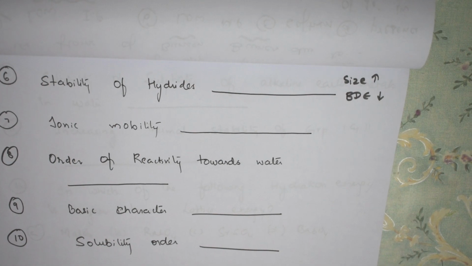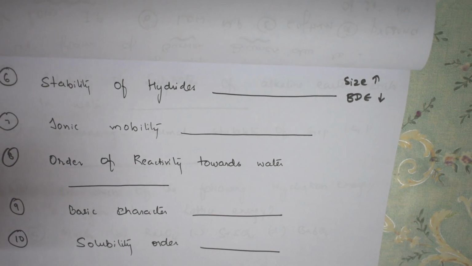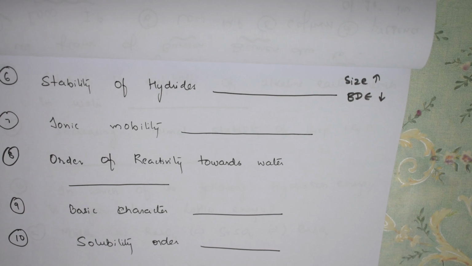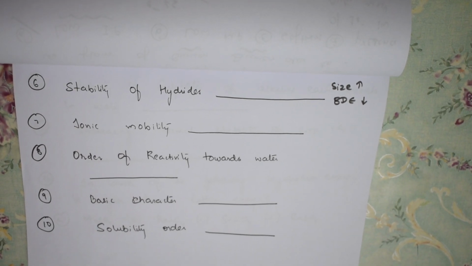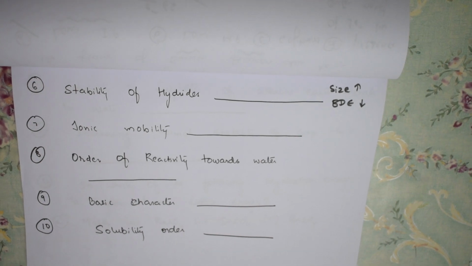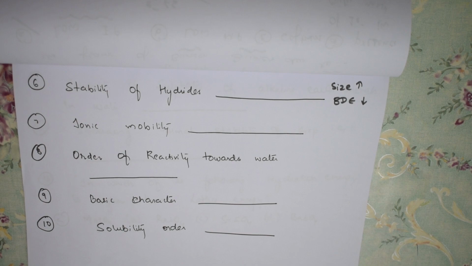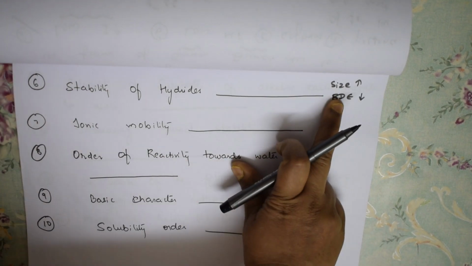If the size is bigger, I can apply less energy to dissociate the bond. Yes, students? So with less energy I can dissociate the bond. Let me zoom out the paper a little. Whenever we talk about the order of hydrides, I need to remember this concept, size.